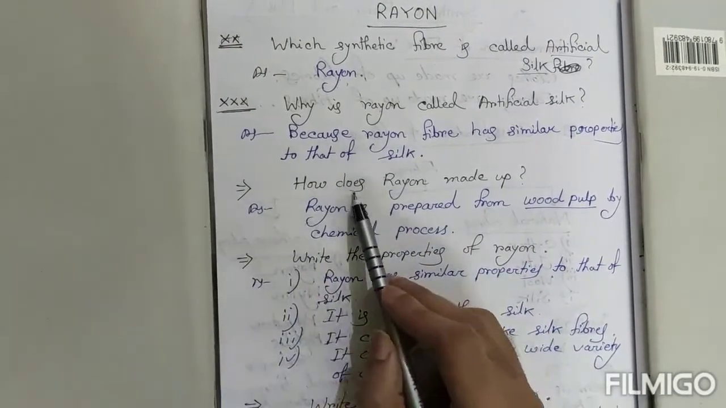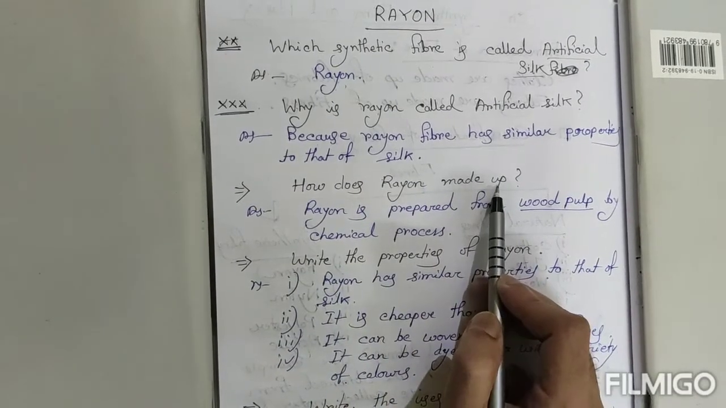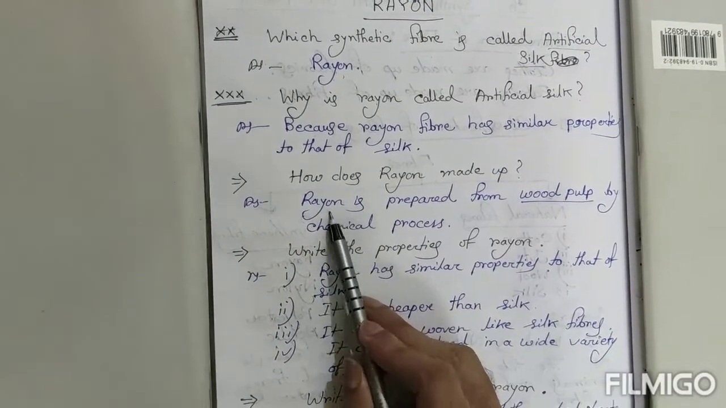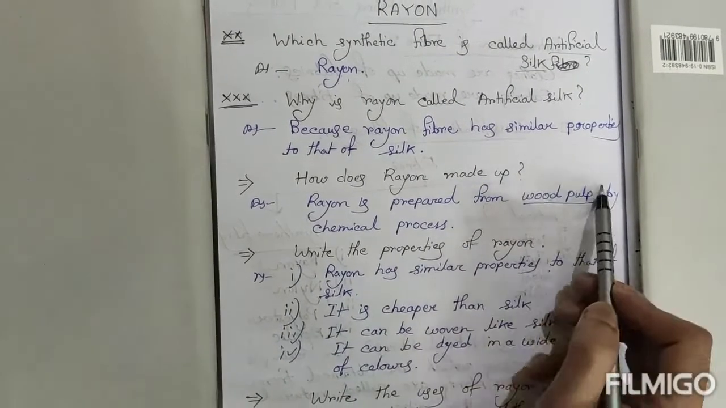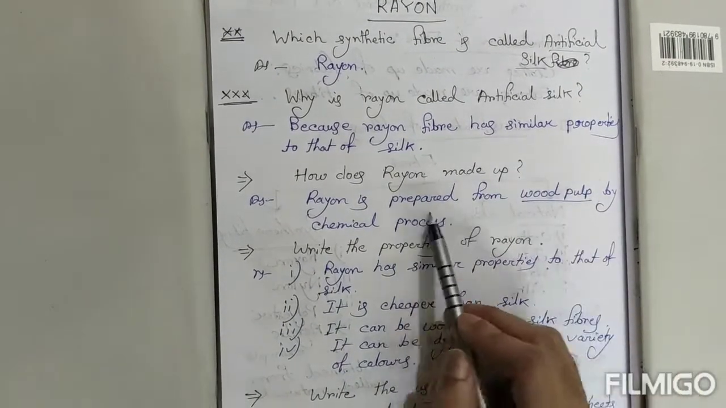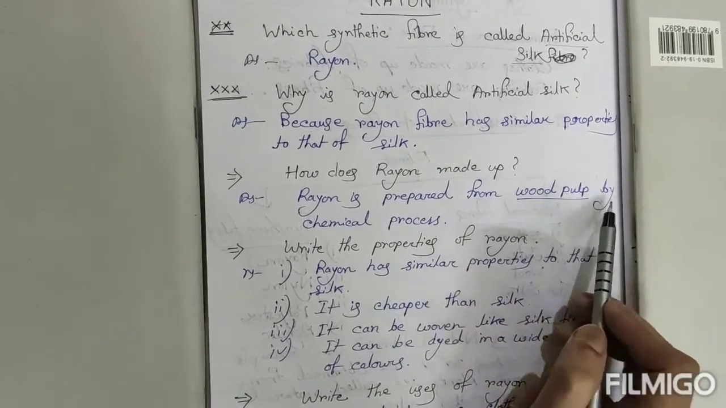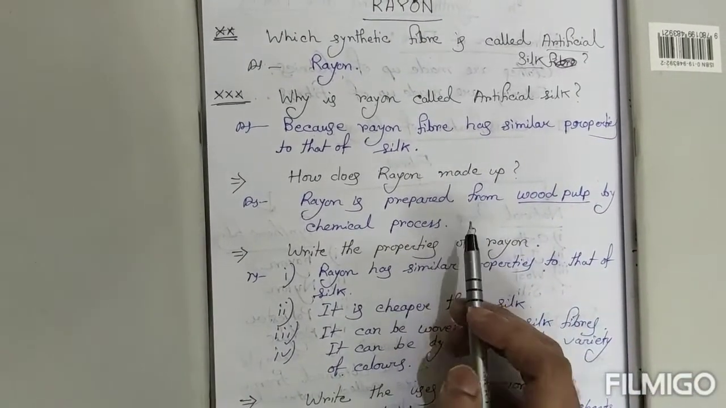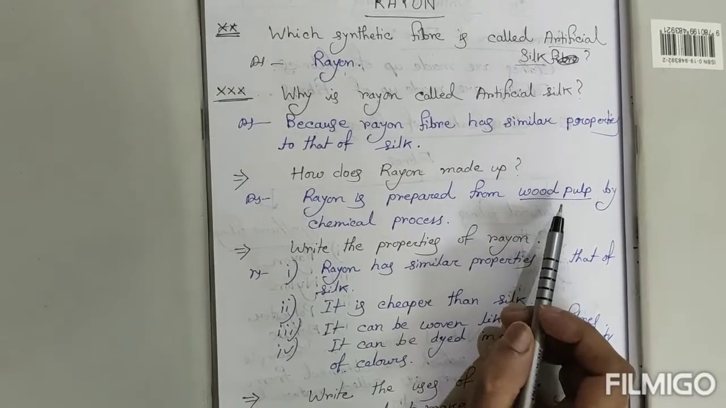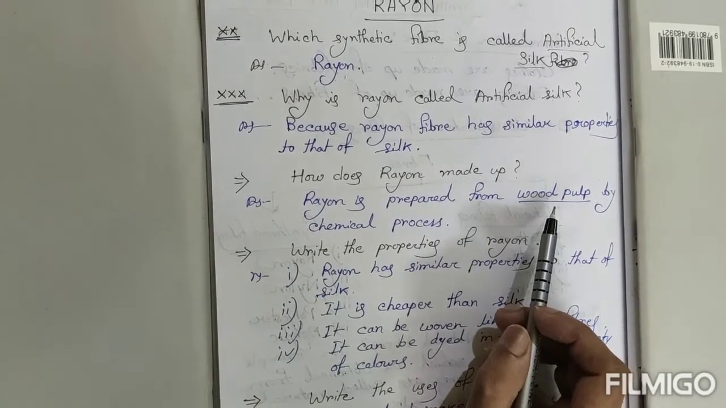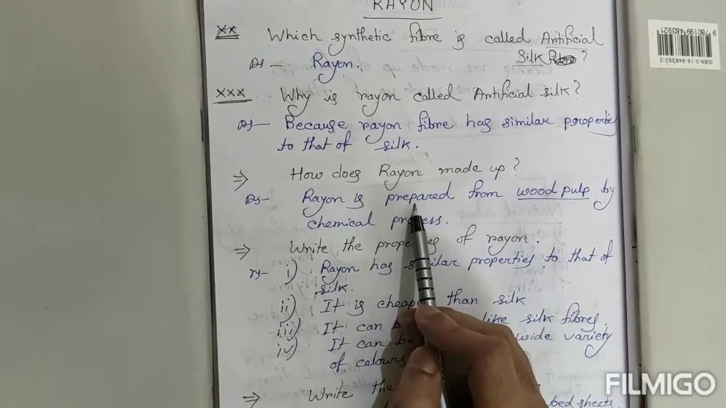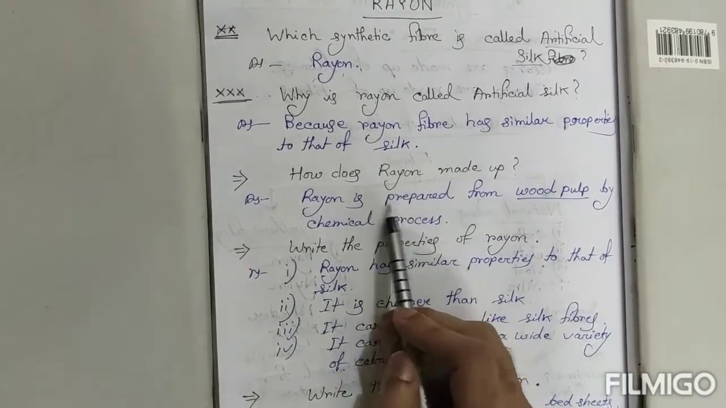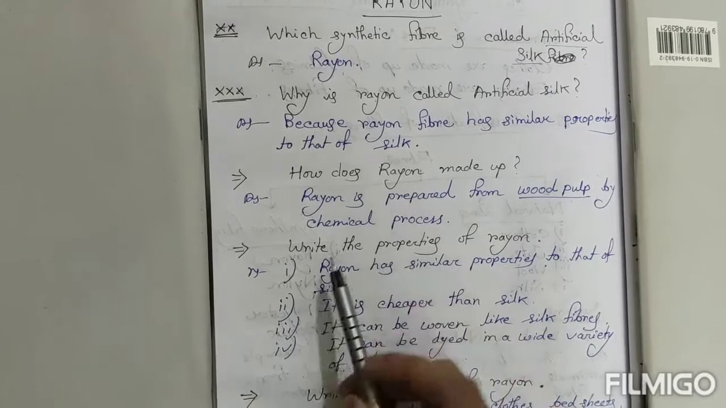Next question, how is rayon made? Rayon is prepared from wood pulp. So the source is wood pulp. This is a natural source. Rayon is prepared from wood pulp by chemical process. After treatment of wood pulp with acids and different kinds of chemical reagents, rayon is prepared. So rayon is prepared artificially.